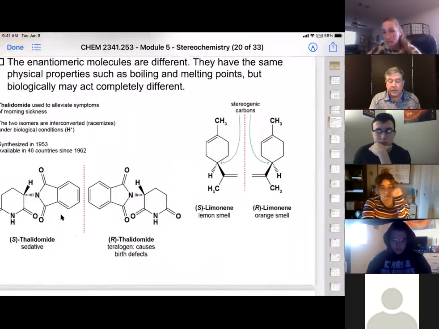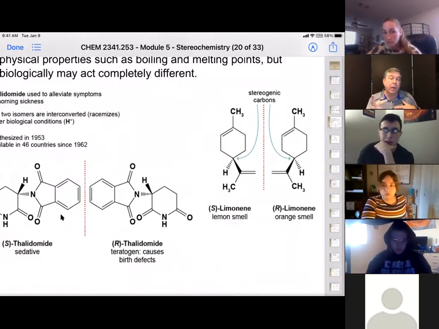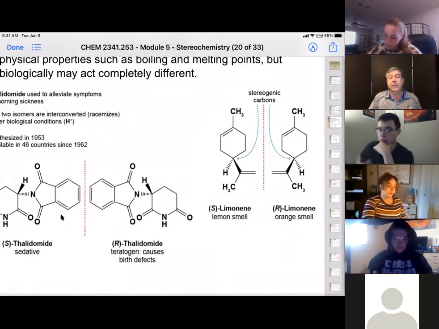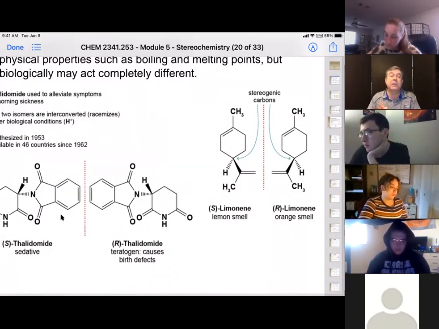The other cool thing is that most plants or animals will only make one of the two possible isomers. Okay, it's very specific about the metabolic pathway. And so what you can have is certain plants will make a compound called limonene. Okay, some plants will make the S-limonene, and that has a lemon smell. And some plants will make the R-limonene, which is the orange smell.